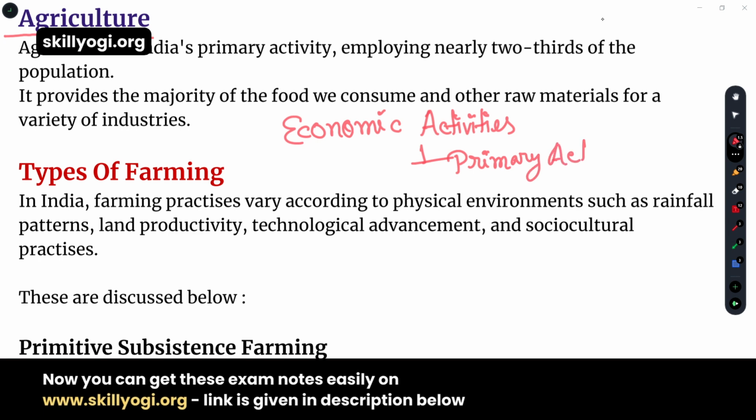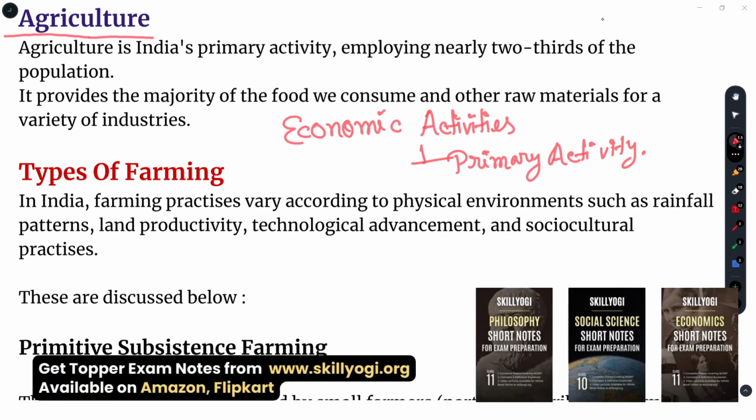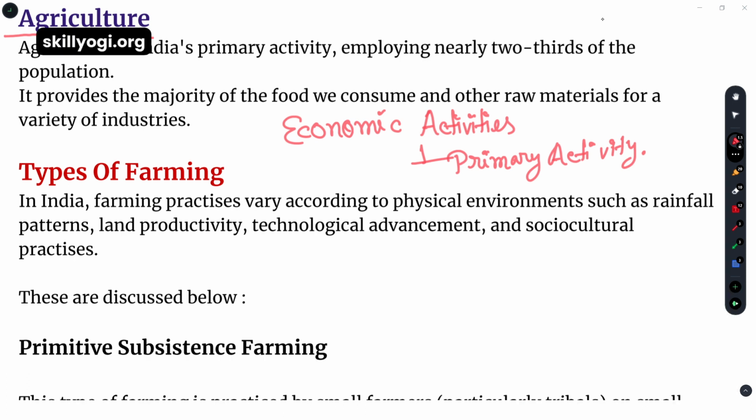What is primary activity? Primary activities are those kind of activities where the people can utilize the natural resources at free of cost, and they can make different kinds of things, like they can make industries, they can make a lot of things. So that is called primary activities, and agriculture is directly related to primary activities. So now we are going to know about what is agriculture.